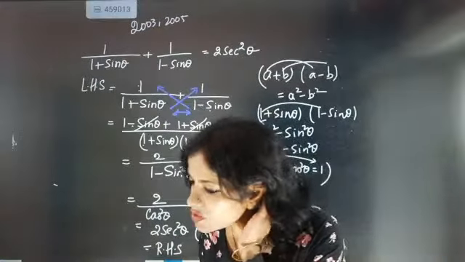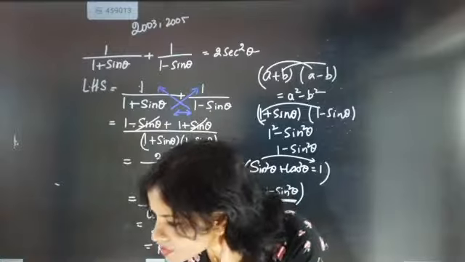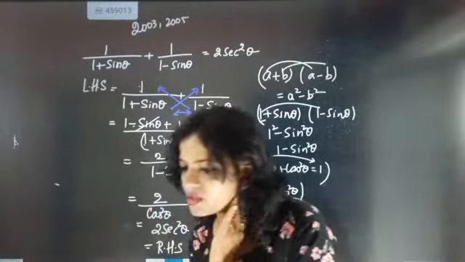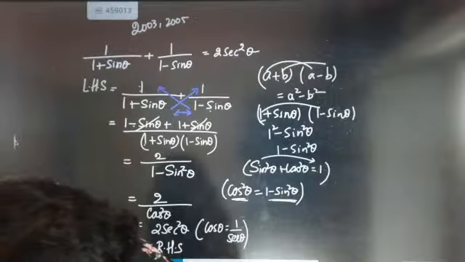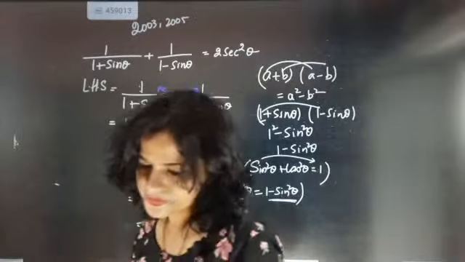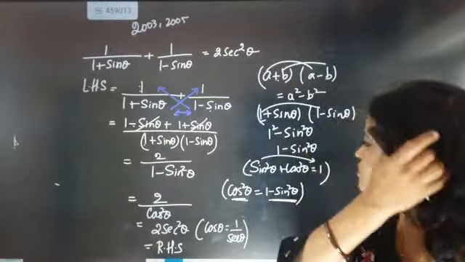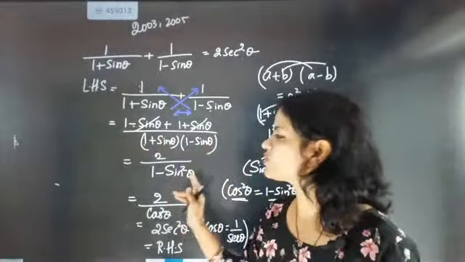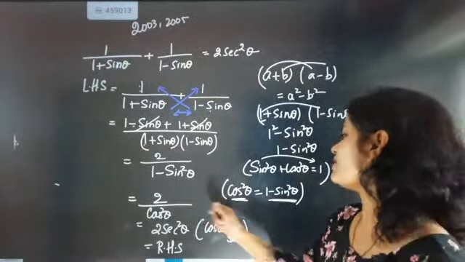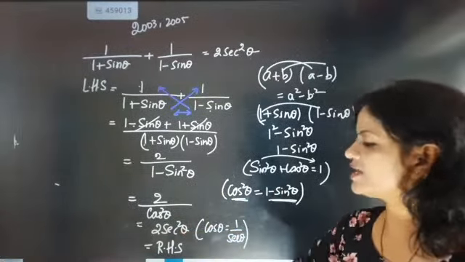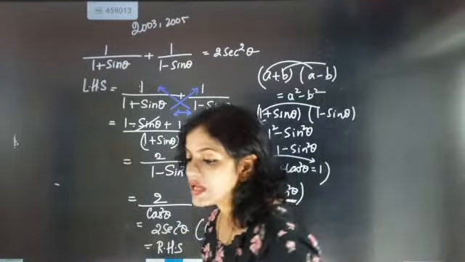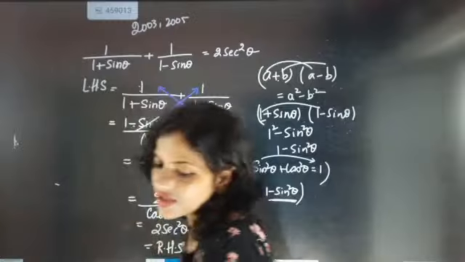Absolutely Janet, absolutely Madhurima. What is the name? Okay, Madhu, absolutely correct beta. So 1 minus sine square theta is coming, and we know 1 minus sine square theta is cos square theta, and the reciprocal of cos square theta is secant square theta. So tell me quickly, is it exactly right Shirley? Okay Shirley, good evening beta.